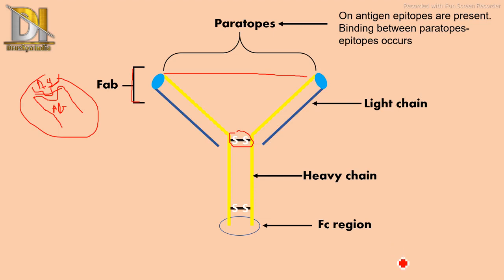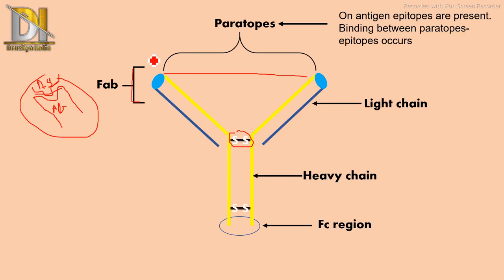So this is the overall structure of antibody, just a quick revision. Two chains are there, heavy chains and light chains. Then two heavy chains are attached by a disulfide bridge. Then the light chain and heavy chain collectively are known as Fab at the upper region, and two Fabs are collectively known as paratope.